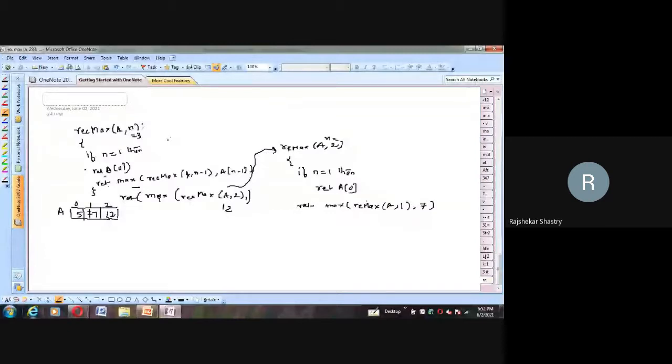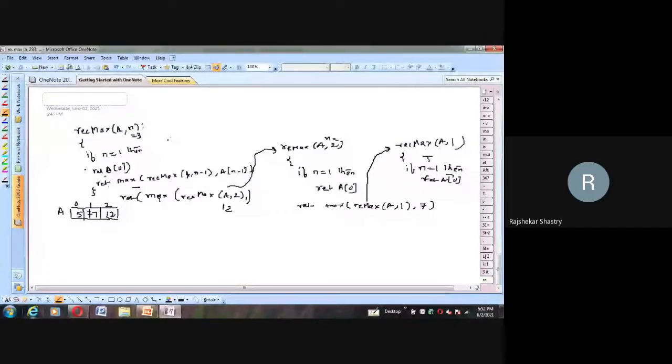So we go back here. Once again we call the rec max algorithm, the third time, by passing A comma n minus 1, that is A comma 1. And again we verify: if n is equal to 1, then return A of 0. Here n is 1 and we are comparing with 1, so the condition is true. Because the condition is true, it returns A of 0. What is A of 0 as per the example array we have taken? It is 5.